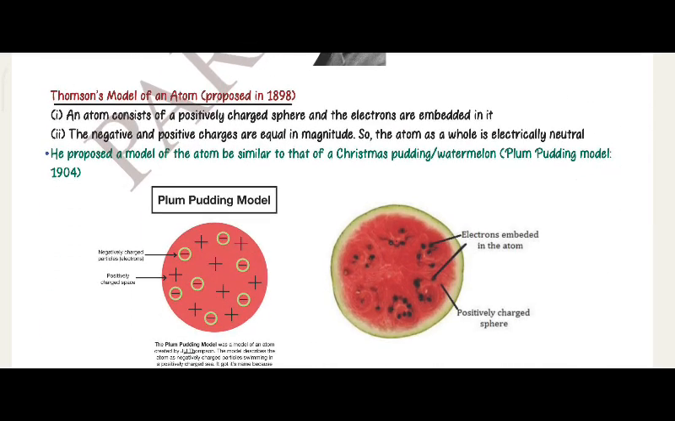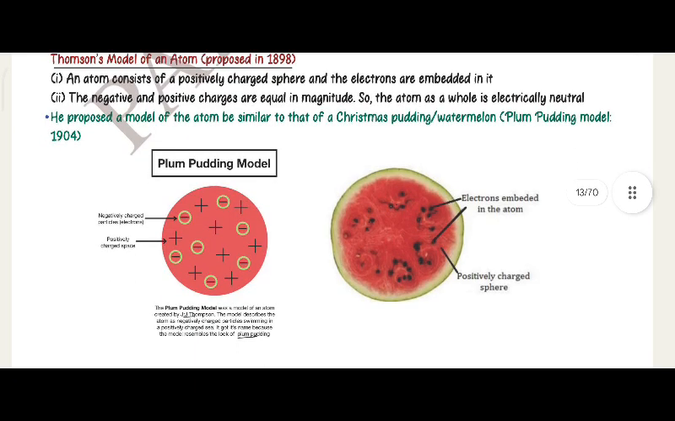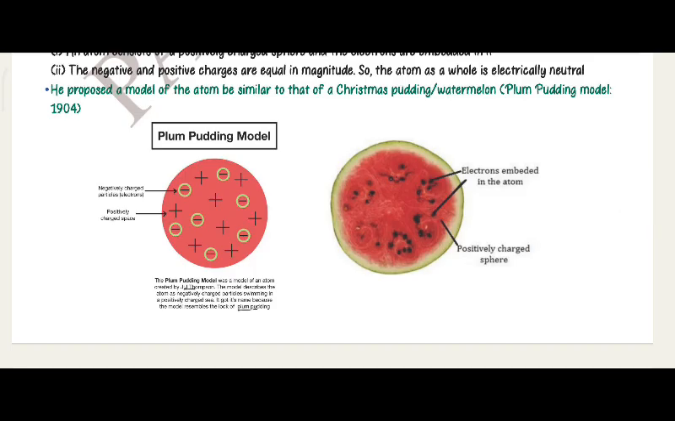Thomson's model of an atom, proposed in 1898. An atom consists of a positively charged sphere and the electrons are embedded in it. The negative and positive charges are equal in magnitude, so the atom as a whole is electrically neutral. He proposed a model of the atom similar to a Christmas pudding or watermelon. Plum pudding model, 1904.